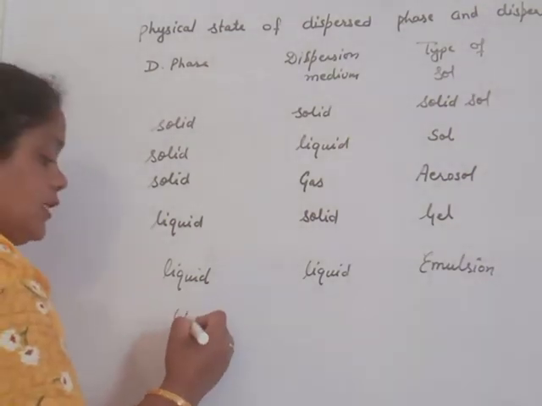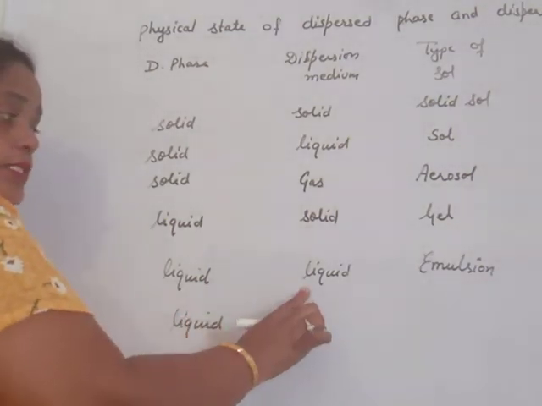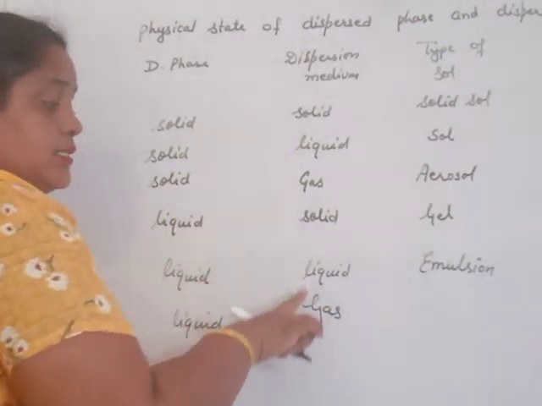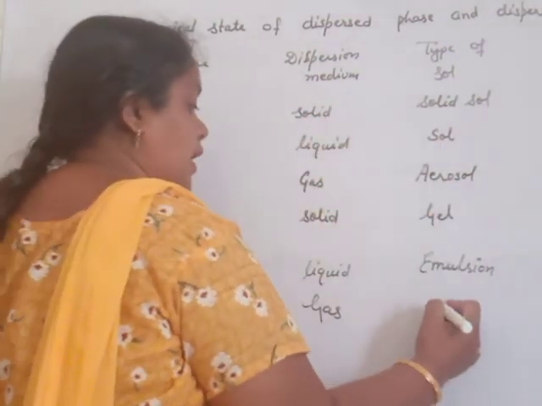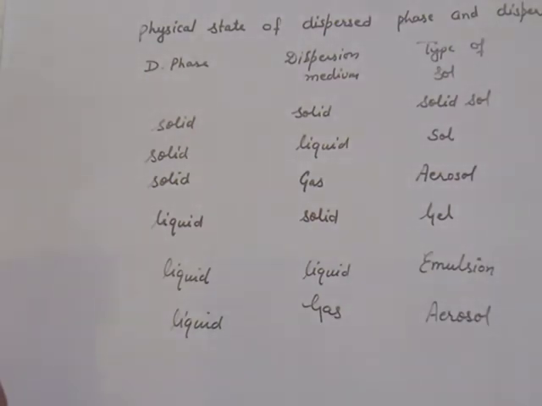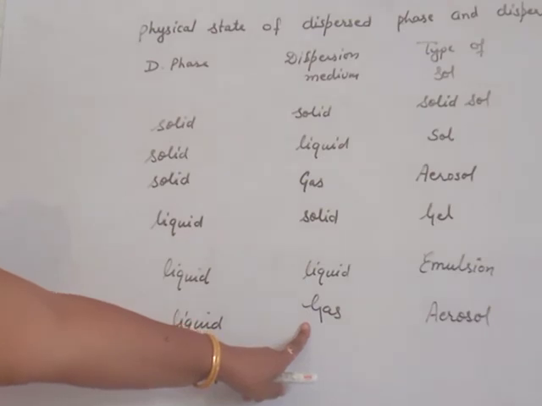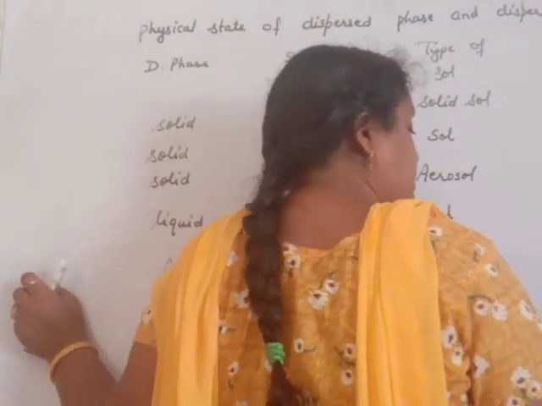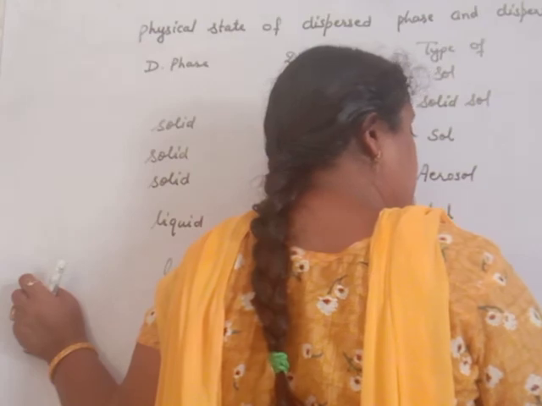Now, dispersed phase is liquid and dispersion medium is gas. If the dispersion medium is gas, the type of sol is aerosol. Find the example. That is gas, the dispersed phase is liquid. That means liquid in small amount, gas in larger amount. Find the example. Easy one: fog or mist.